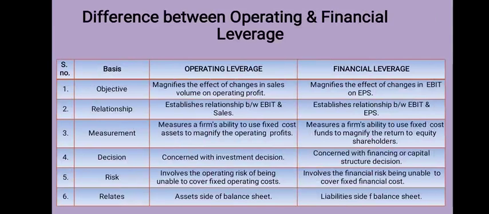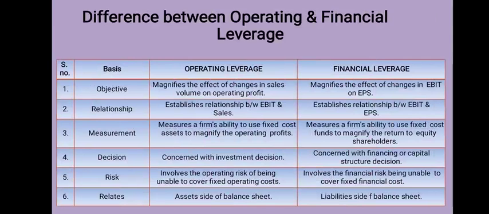Risk: operating leverage involves the operating risk of being unable to cover fixed operating cost, while financial leverage involves the financial risk of being unable to cover fixed financial cost. And the last one: operating leverage relates to the asset side of the balance sheet, while financial leverage relates to the liabilities side of the balance sheet.